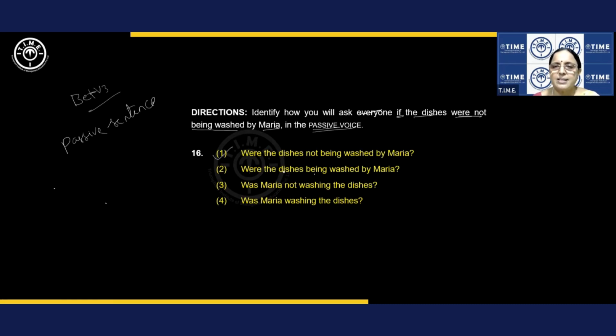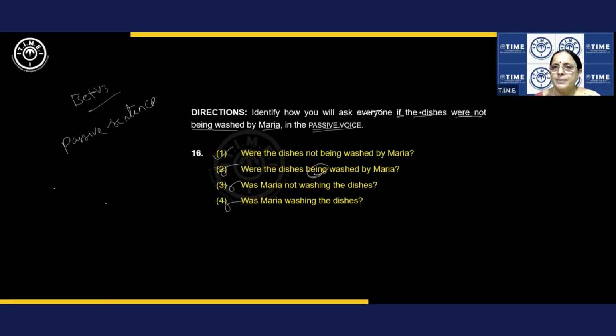Let us discuss this. Now, why is this wrong? Were the dishes being washed by Maria? Being washed, wrong. Why? Not is here. So this is wrong. Then, was Maria not washing the dishes? No. What are we asked to do? Dishes were not being washed by Maria, not Maria washing the dishes. Do you get the point? So this is wrong. The straight answer is, were the dishes not being washed by Maria?